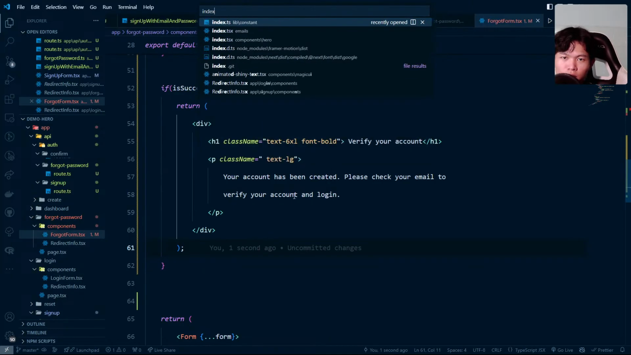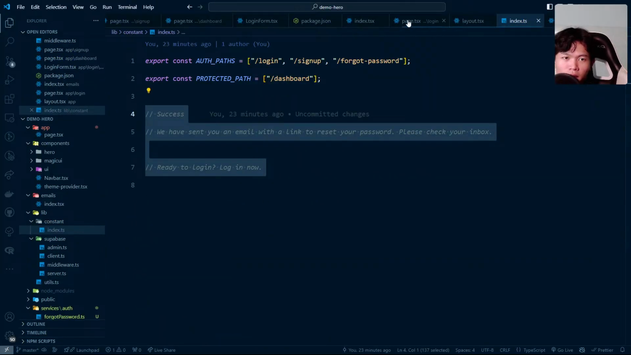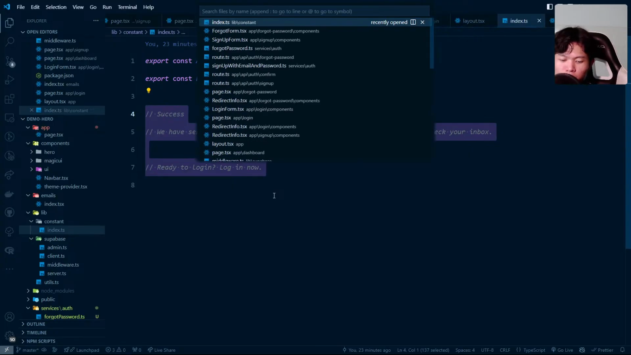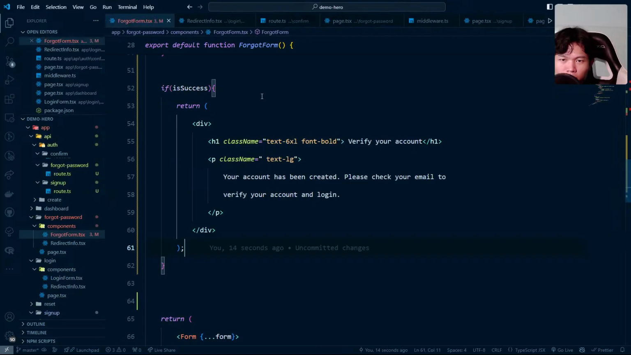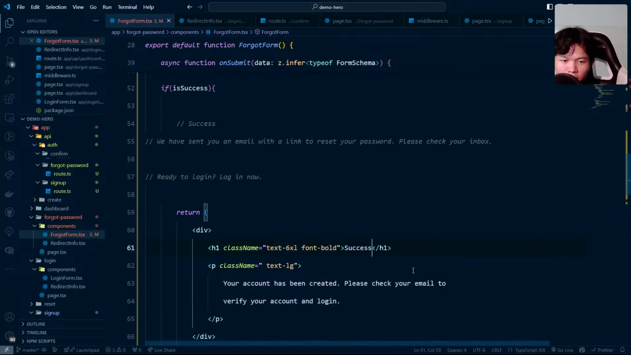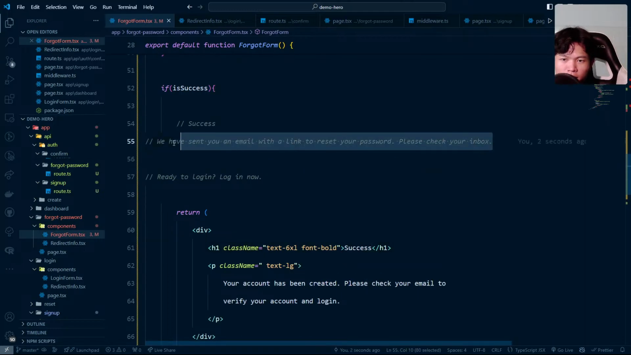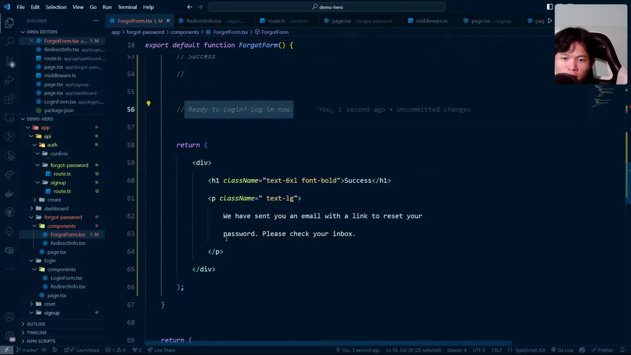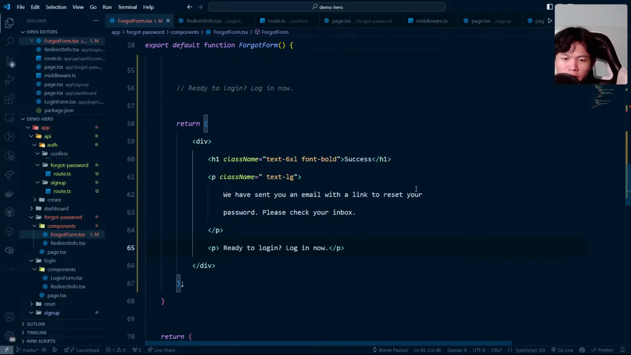But in this case, since I already copied this one, sign up form. Is it in sign up form? Let's see. No, my brain is not working right now. Okay, we have success right here. Then we have a text right here. And one more thing, ready to log in now. And then we can do a paragraph right here, and this one is going to be a link href. This is going to go into the login path.